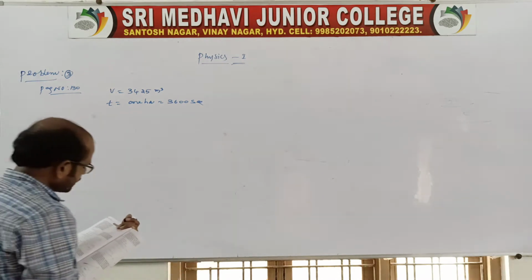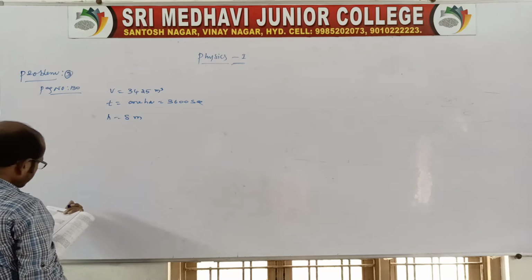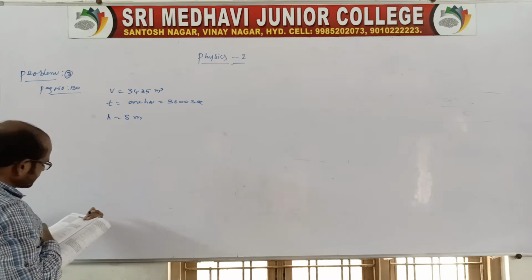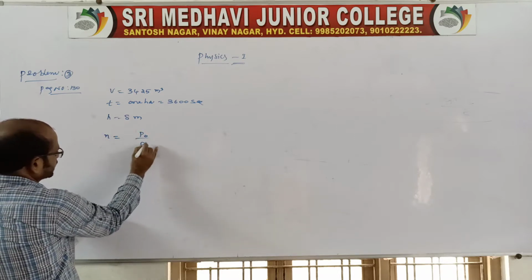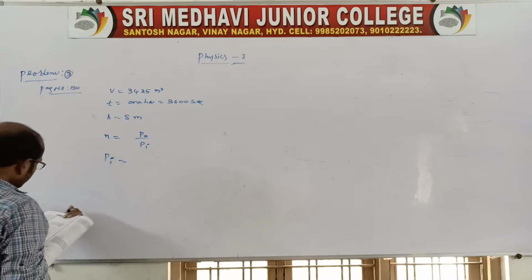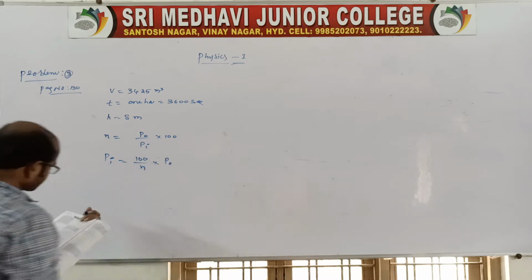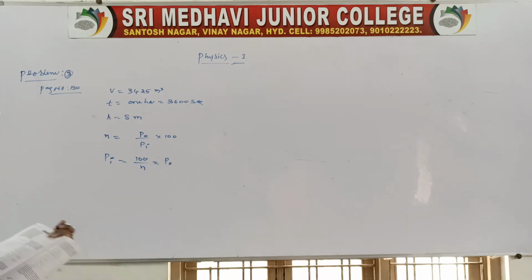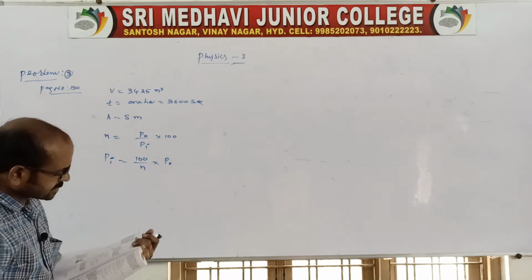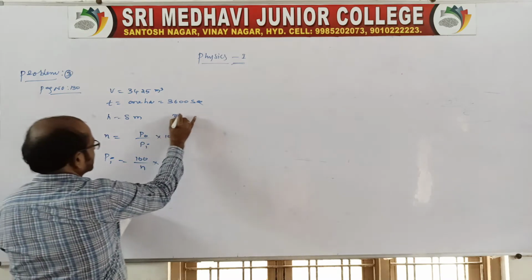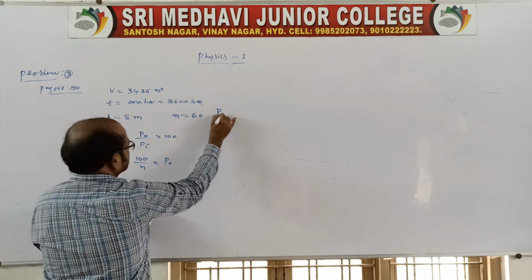Here the depth is given, height h is equal to 8 meter. We know power is the output power, and efficiency is equal to P naught by Pi. In terms of percentage, Pi is equal to 100 by N into P naught. Here N is 60%, because it is asking for Pi, the input power, how much power is to be used.